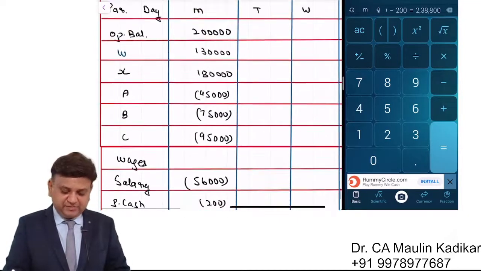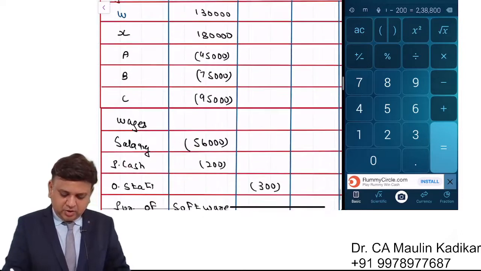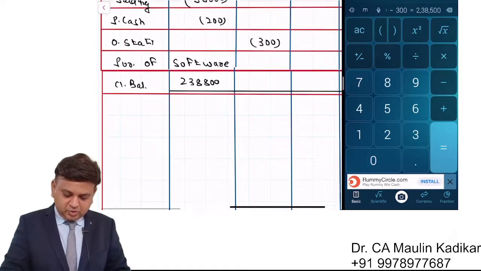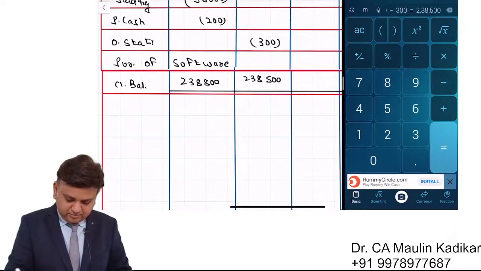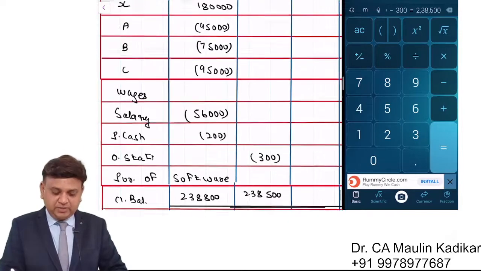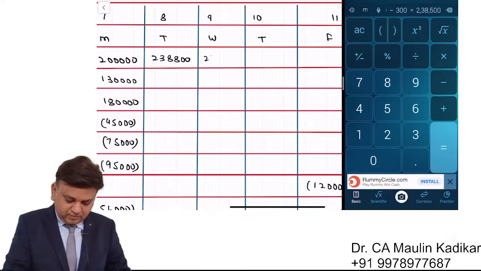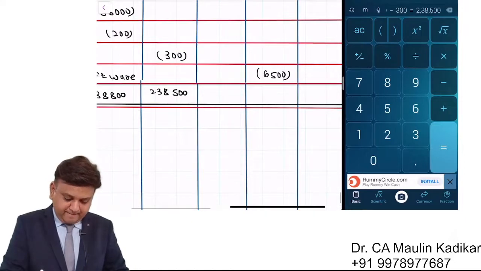This is a closing of 7th, is opening of 8th. 238,800. On 8th there is only one entry, so the closing balance is 238,500. Closing of 8th is opening of 9th. It is 238,500. Closing of 9th is 238,500.